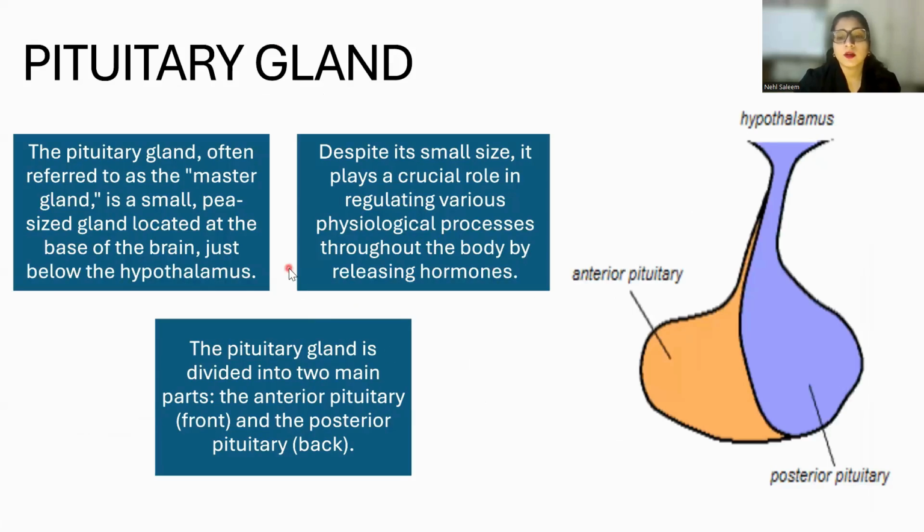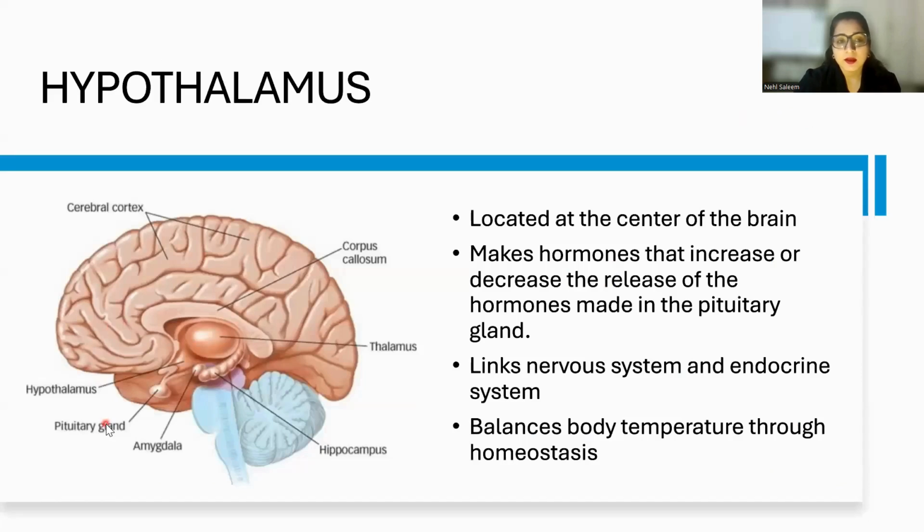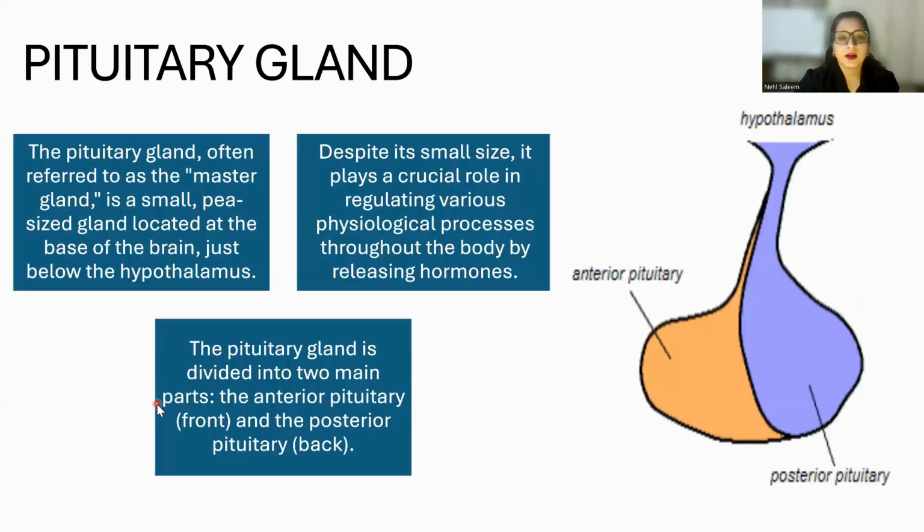It's located below hypothalamus. You can see this is hypothalamus, and just below the hypothalamus, we have this pituitary gland, right? Now, though pituitary gland is smaller in size, it's only pea-sized, right? But it is a very important gland. It's termed as a master gland, and it's regulating various physiological processes and is releasing the hormones which are essential for different physiological functioning of the body.